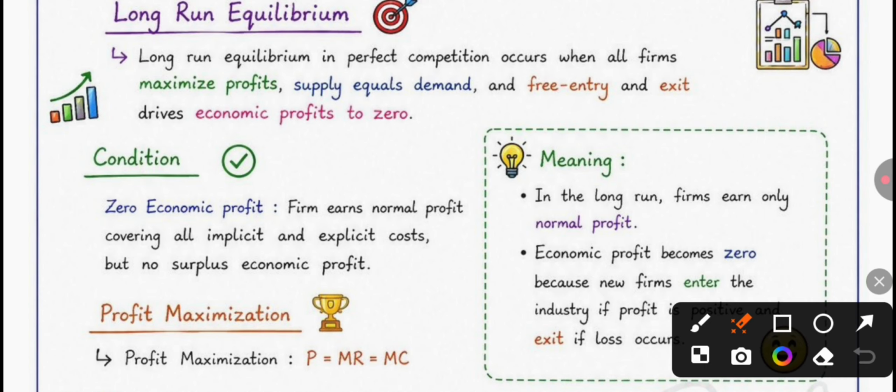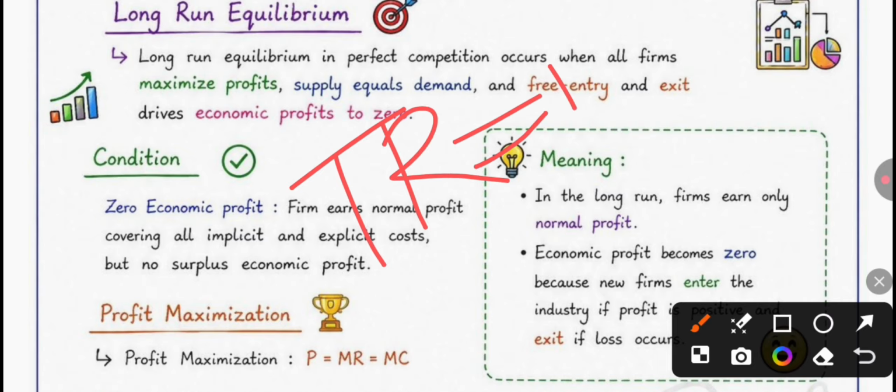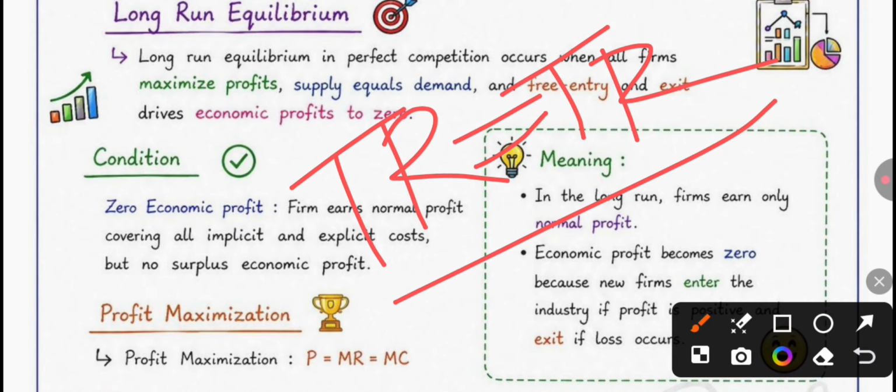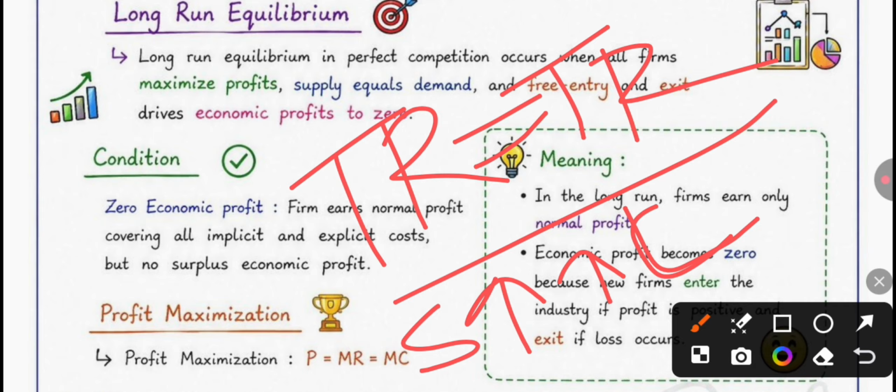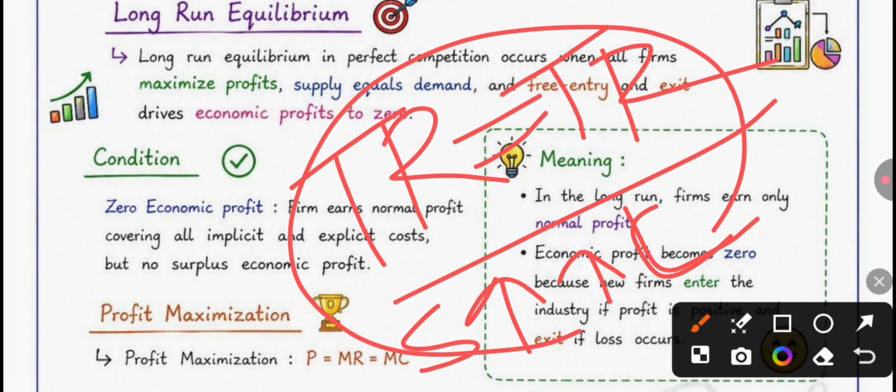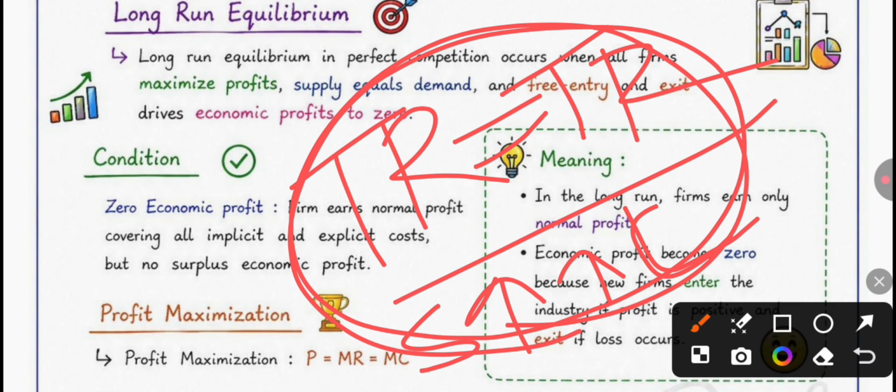In this chapter, the most important point in long run equilibrium is that every firm earns only zero economic profit. That means their total revenue is equal to total cost. They cannot earn supernormal profit and they cannot face losses. Okay, this is the most important point you should remember and note down.